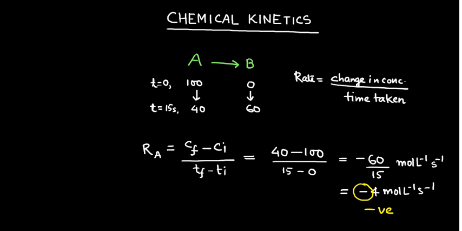Now, let us proceed to the expression for rate, or the value for rate, with respect to the change in concentration of the product. So, product here is specified by B. So, rate with respect to B is the change in concentration of the product, final concentration minus initial concentration, by the time lapse or the time interval.